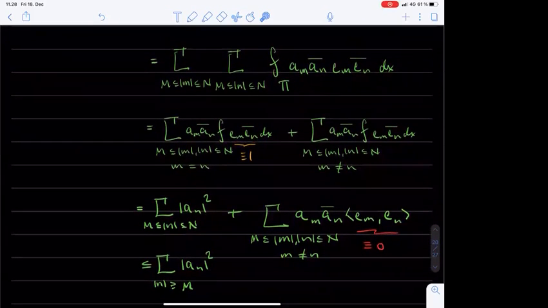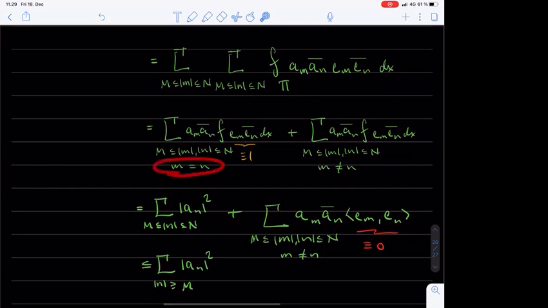Next, we split the double summation into those pairs of indices m and n where first m is equal to n and second m is different from n. At this step, we also pull the constants a_m and the complex conjugate of a_n outside the integrals.